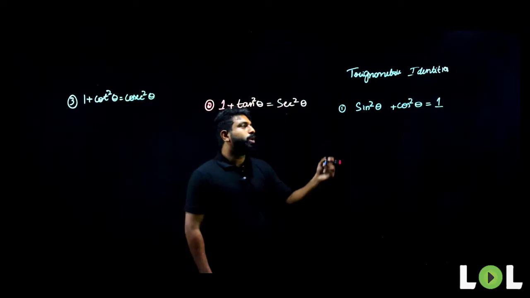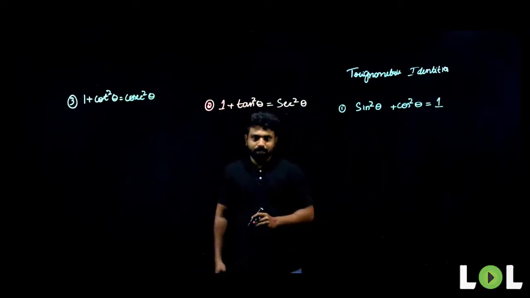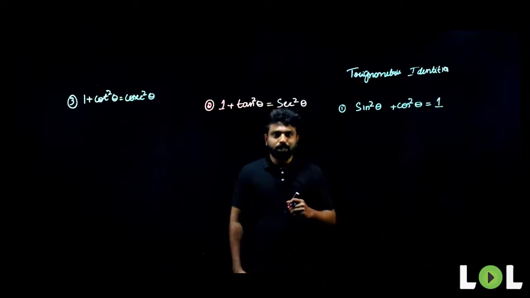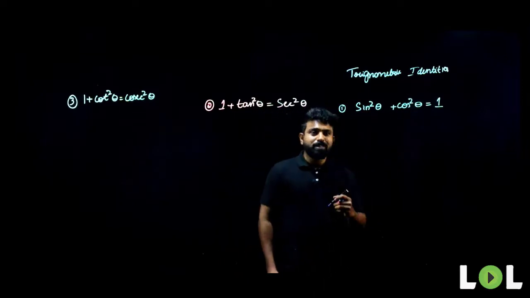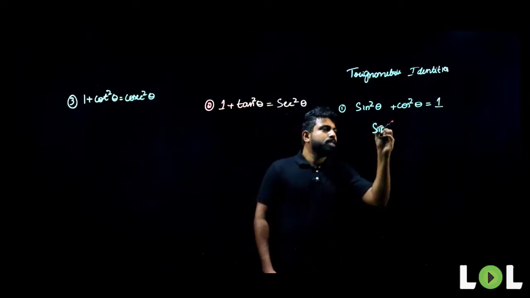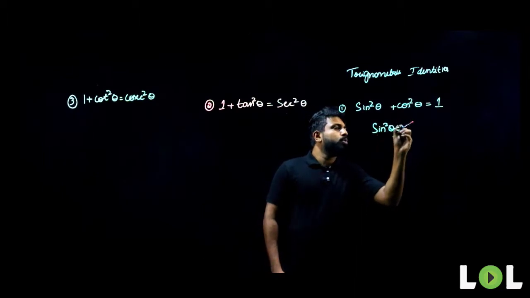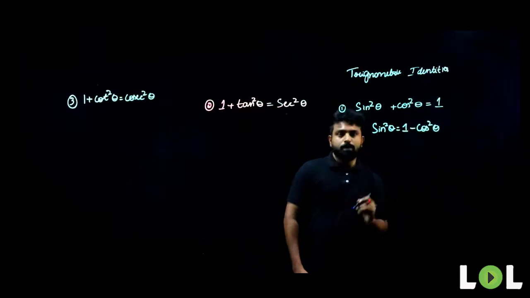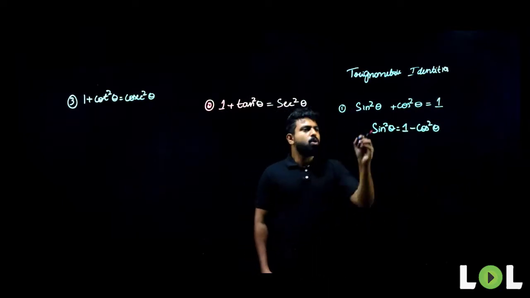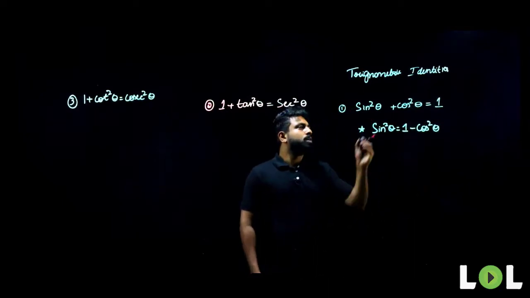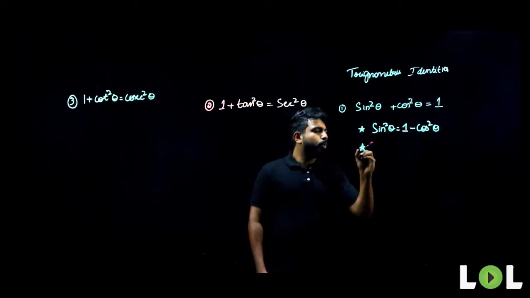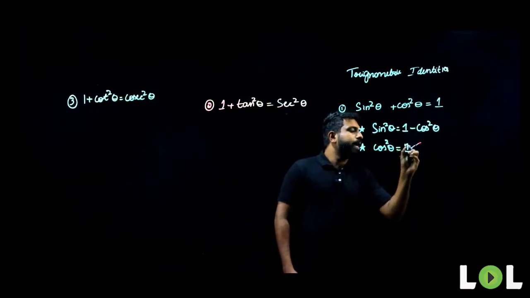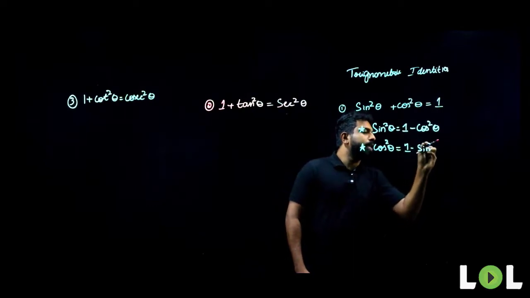From this, we can also derive other identities. For example, we know that sin square theta plus cos square theta is equal to 1. Now, what is the value for sin square theta? Sin square theta will be equal to 1 minus cos square theta. Similarly, what is the value for cos square theta? Cos square theta will be equal to 1 minus sin square theta.